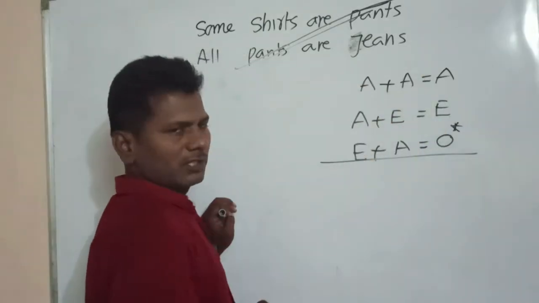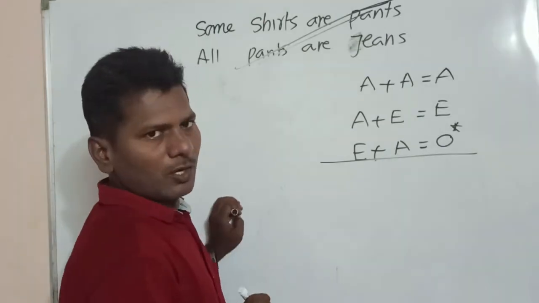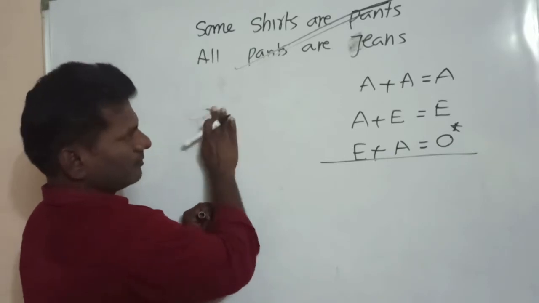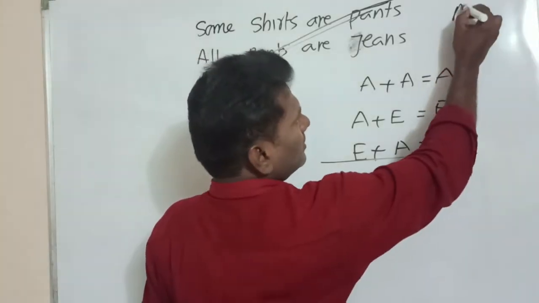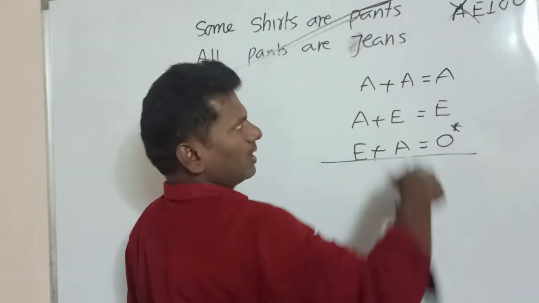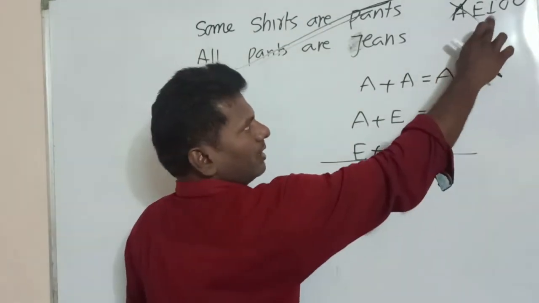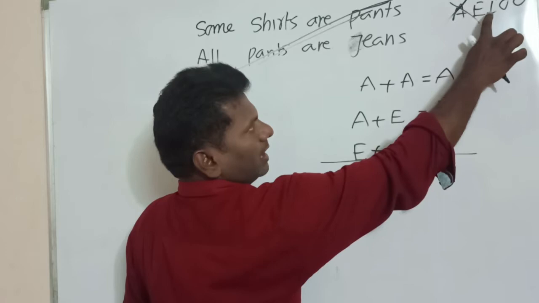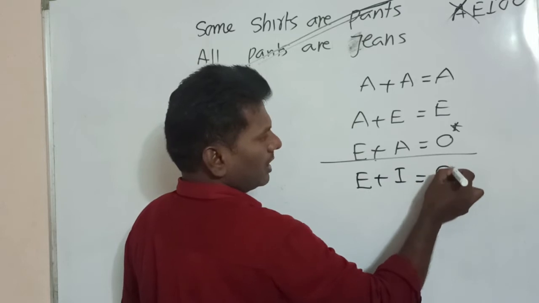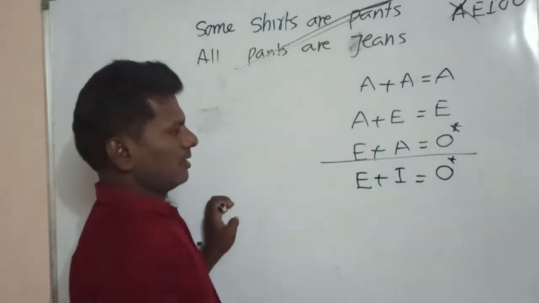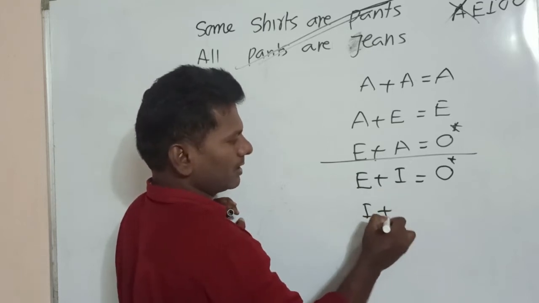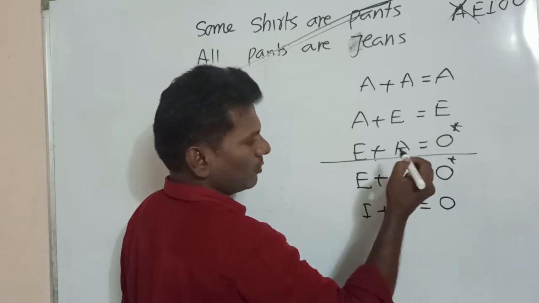After writing these first three rules, recall the vowels of the English language. We know A, E, I, O, U are vowels. Remove the first vowel. We are left with E, I, O, U. E plus I is equal to O star. I am writing here E plus I is equal to O star. Now I am writing in reverse order. E plus I in reverse order, I write I plus E. I plus E is equal to O.